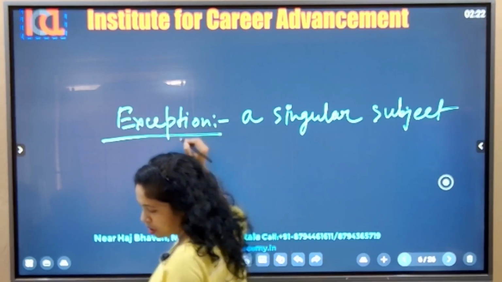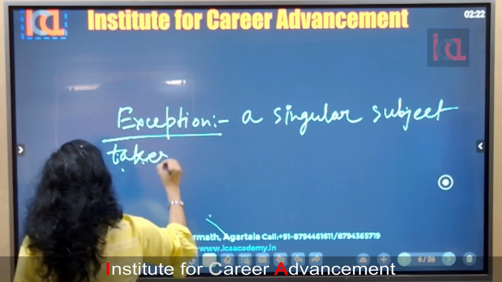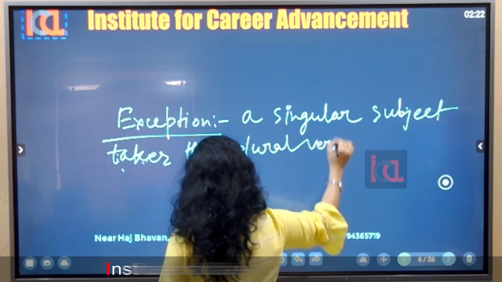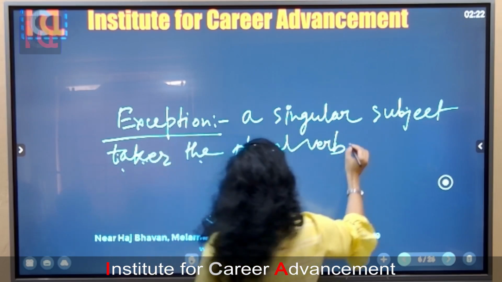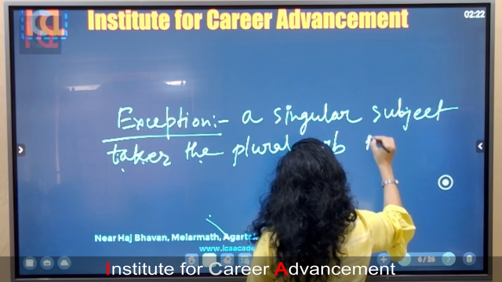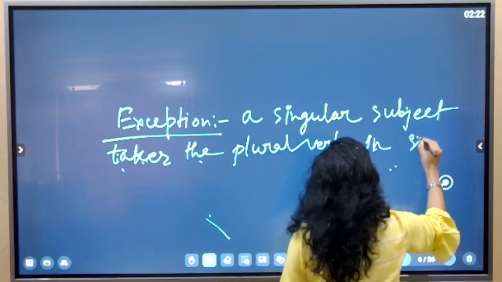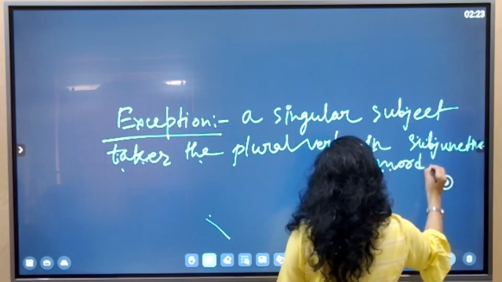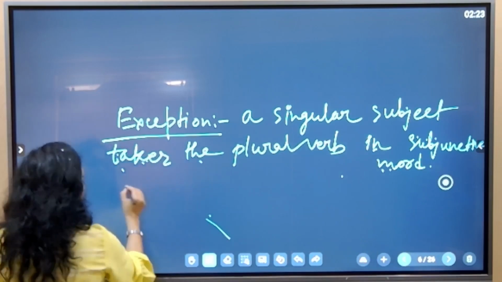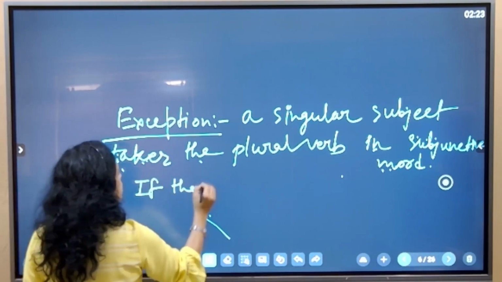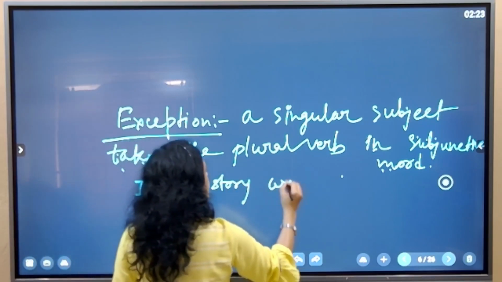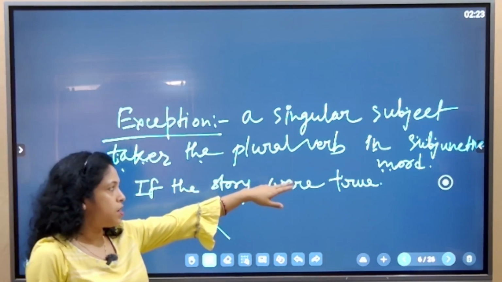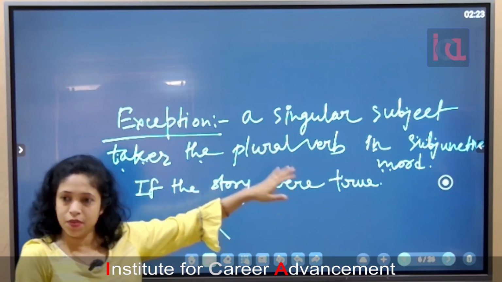The example is, if the story were true. This explanation is about different kinds of moods in grammar, that will go for the later part.